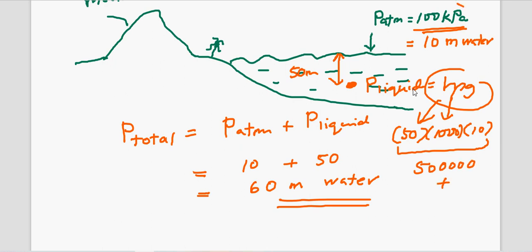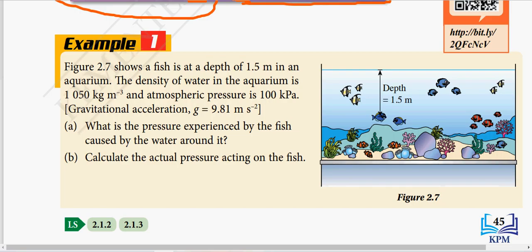Plus the 100 kilopascal, the answer is 600 kilopascal, or 600000 pascal if you want the unit in pascal. About the unit, we'll discuss more in the next lesson, inshallah.